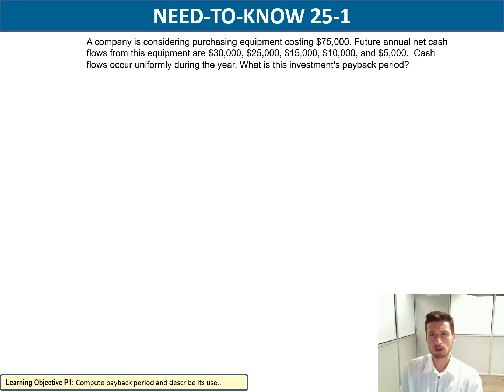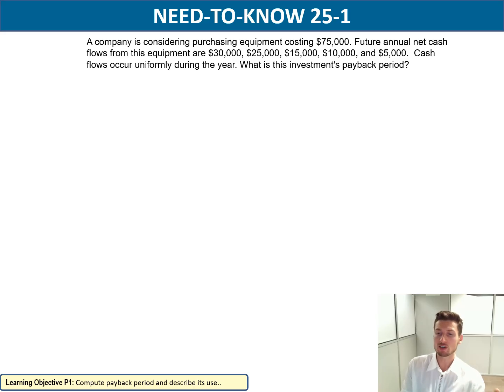Here we have a quick example about it. We will do it together now quickly because I want you to see how it works. And then at the end of the chapter, I'm going to assign you some problems to discuss, and you will see more or less the same things. So here, a company is considering purchasing equipment which has a value of 75,000. Future annual net cash flows from this equipment are 30,000, 25, 15, 10, and 5. Cash flow occurs uniformly during the year. What is the investment's payback period?